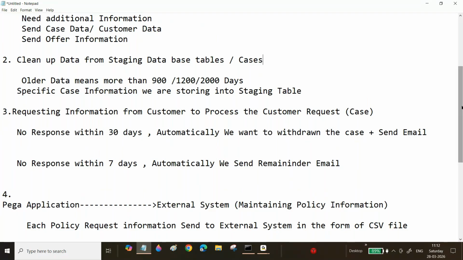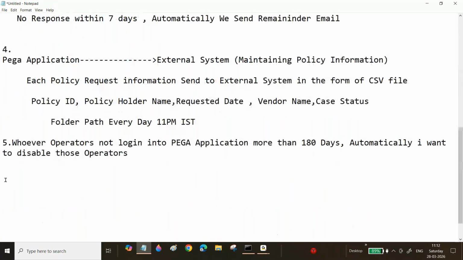So now see like that. Not only this one, you can think of any scenarios here. Sir, broken assignments, automatically I want to remove. Sir, whatever case, whatever broken assignments.